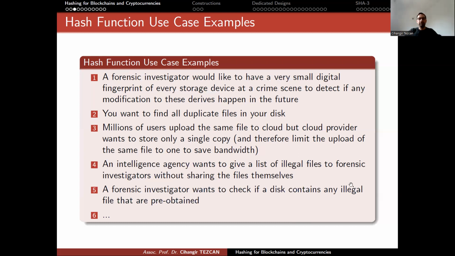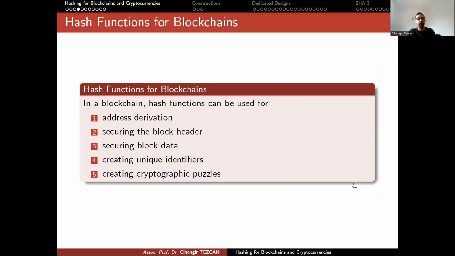As you can see, hash functions can be used in many different ways because the idea is that it produces a very small fingerprint for an input, and if the input changes, the fingerprint also changes. This way you can check whether the integrity is broken or not, so whether the file is modified or not. In blockchains, hash functions are used for many cases like address derivation, securing the block header, securing the block data, creating unique identifiers, creating cryptographic puzzles, and so on.